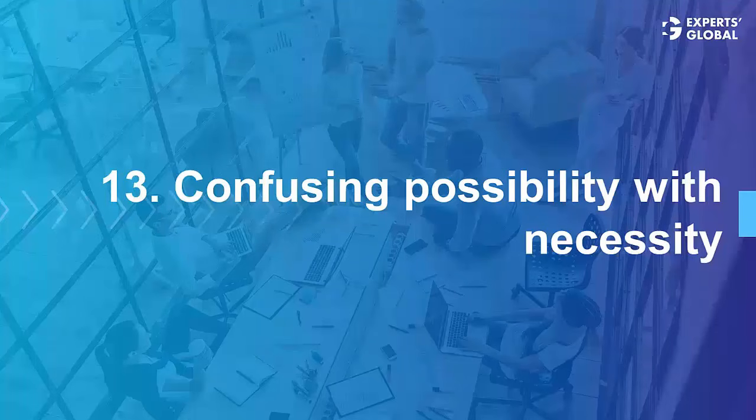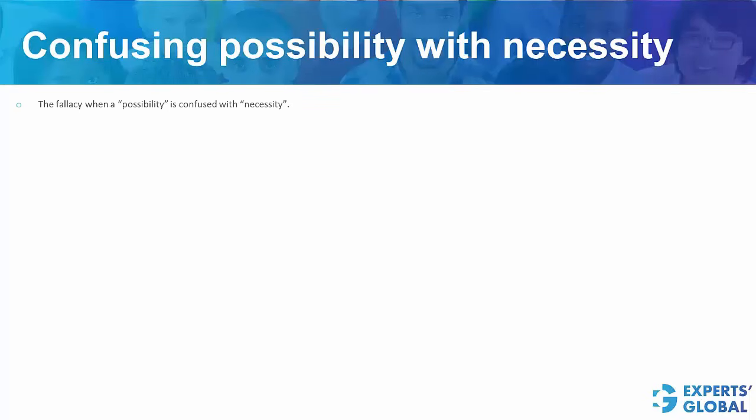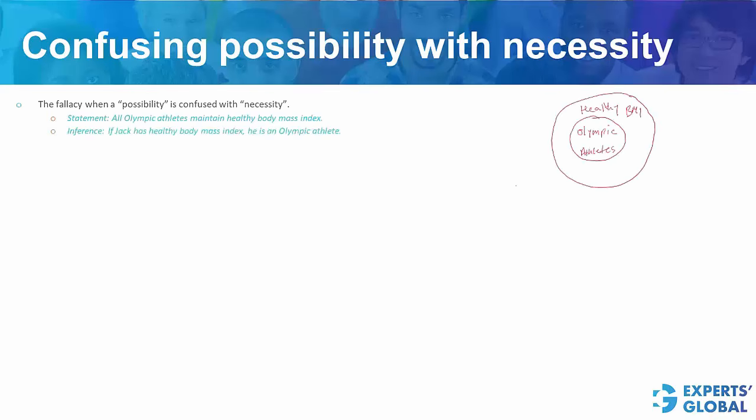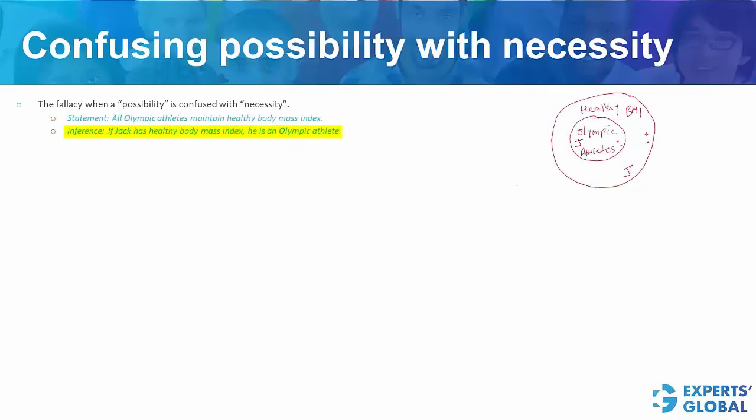Next fallacy is confusing possibility with necessity. This happens when a possible condition is confused with a necessary condition. Look at this statement here. Can this be inferred from the given statement? Look at this graphically. Olympic athletes maintain healthy BMI, but there are other people who maintain healthy BMI but are not Olympic athletes. So this is a subset of a superset here. Jack may belong to this set here, and he may belong to this set here. So that Jack is an Olympic athlete is a possibility, not a necessity. Therefore, this inference cannot be drawn.